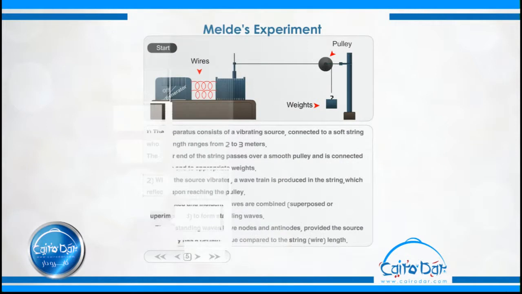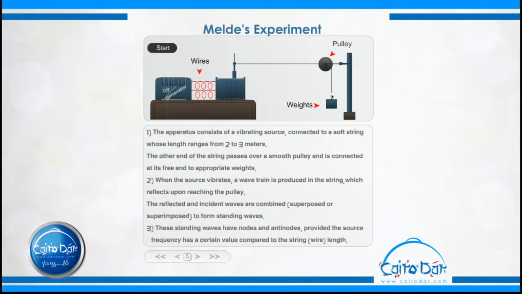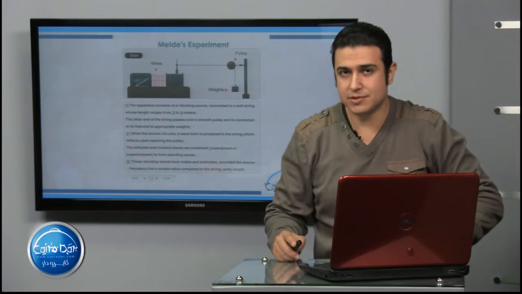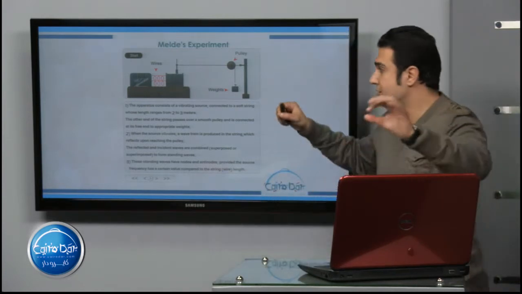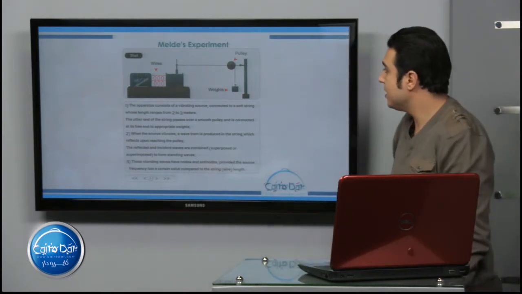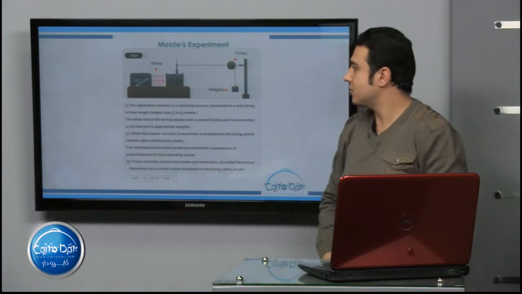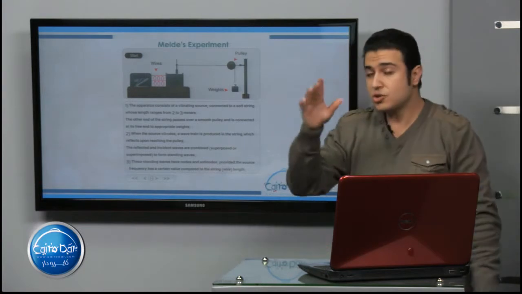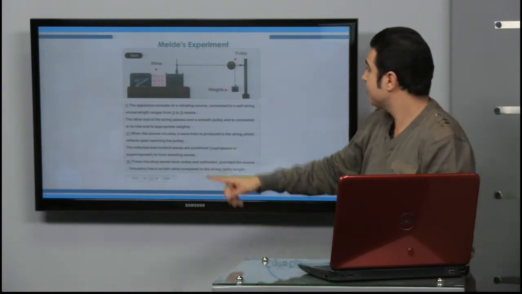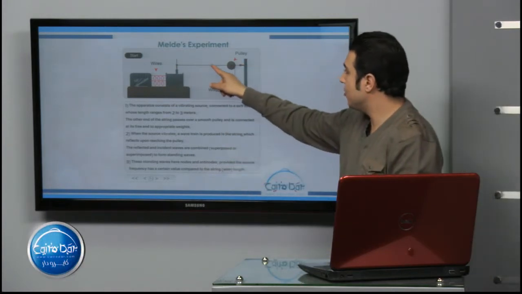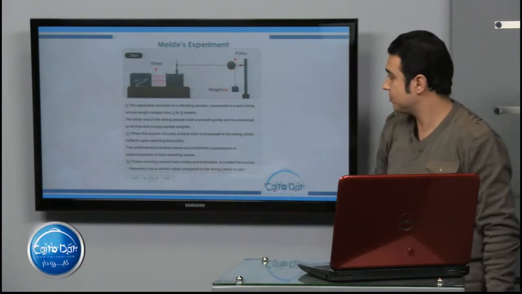And now, Melde's experiment, to study the vibration of strings. Let's see the vibration of stretched strings. Here we have an electric vibrating source connected to a soft string whose length is from 2 to 3 meters.